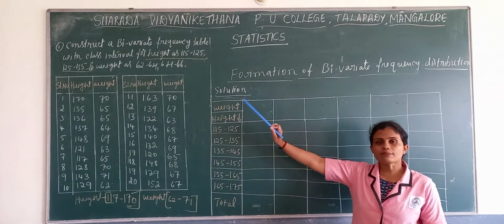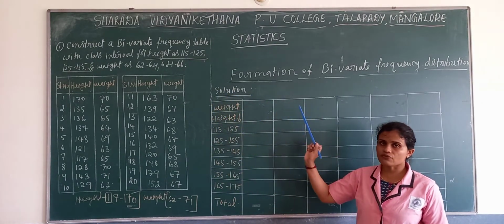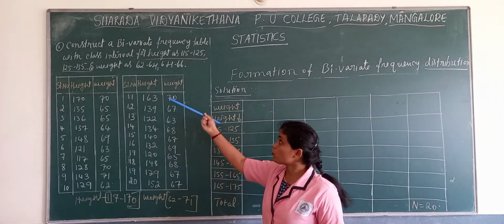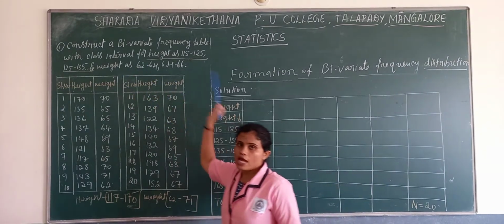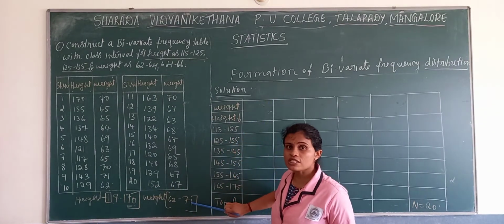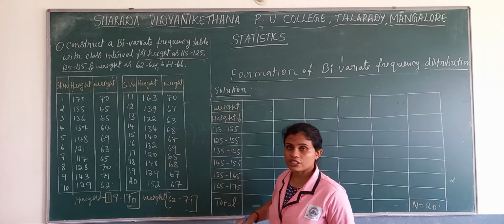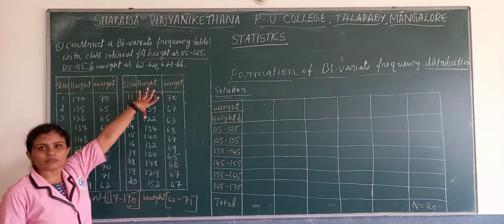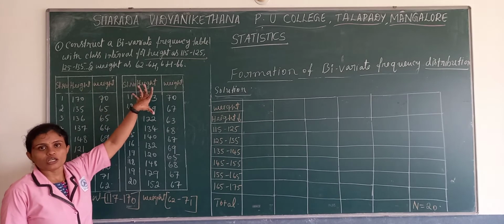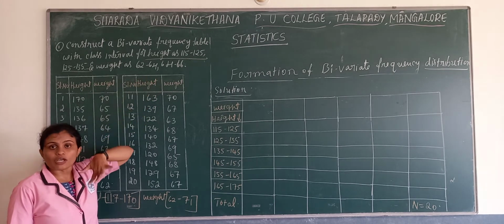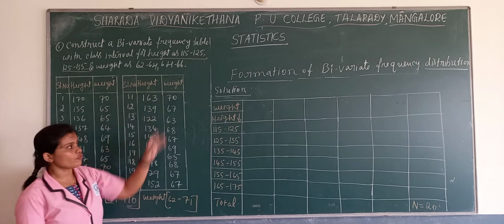If they have framed the class intervals and given them, we cannot take it from a multiple of 5. We cannot take it from 60. So, as it is, we have to continue till 71. It ends with 71, so it will go up to 72. So, as it is, you take. Don't worry if they have framed the class intervals and given them. Don't worry that it should be a multiple of 5. They have not given it. If you are framing, then it should be a multiple of 5.